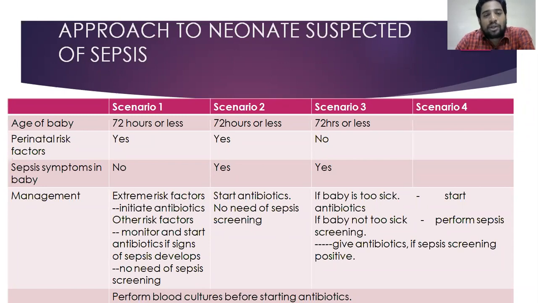Management: if the risk factors are major, like when you're suspecting chorioamnionitis in the mother, or PPROM, prolonged premature rupture of membranes, then we have to initiate antibiotics immediately. And if the risk factors are minor, like just spontaneous rupture of membranes or a little prolonged labor, we can monitor, and we can start antibiotics immediately after getting signs.